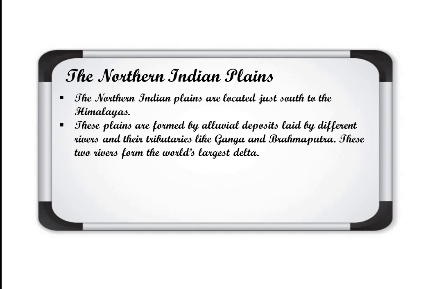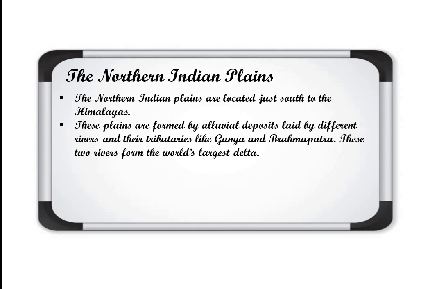So alluvial deposits are of very fine quality soil. They deposit it there and make these parts very fertile for agriculture. Then here one more thing is described, Ganga and Brahmaputra. These two rivers form the world's largest delta. Now first of all you must know what a delta is.